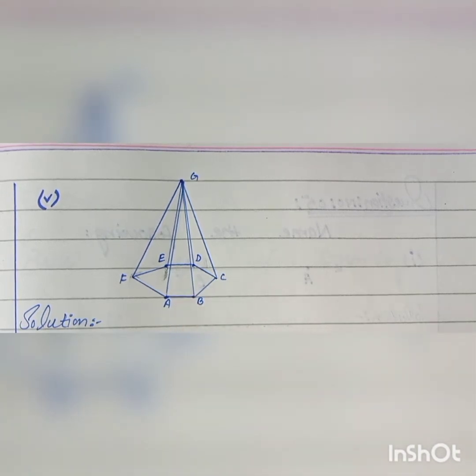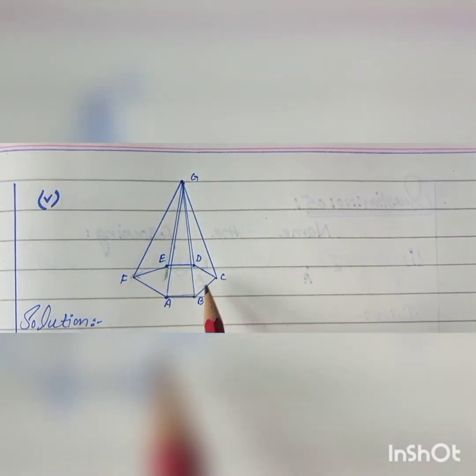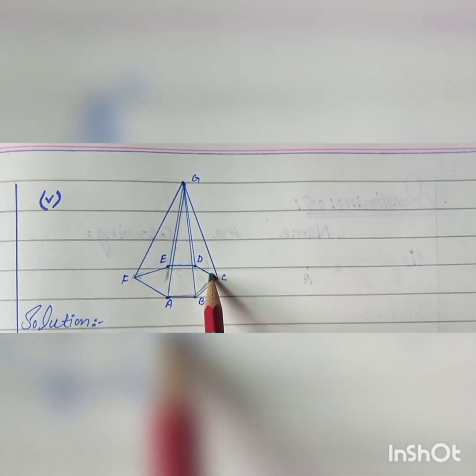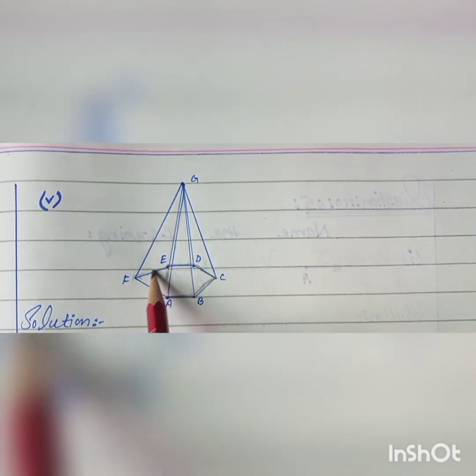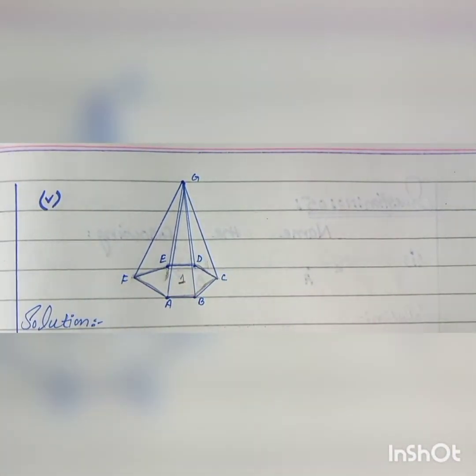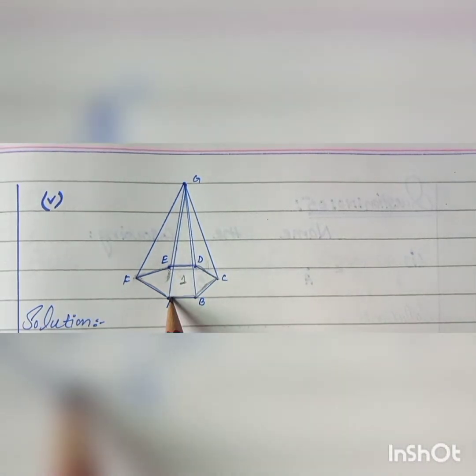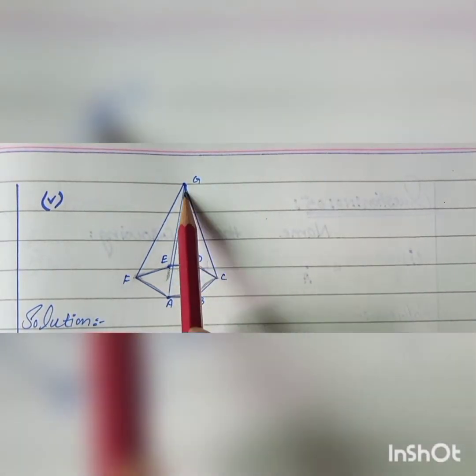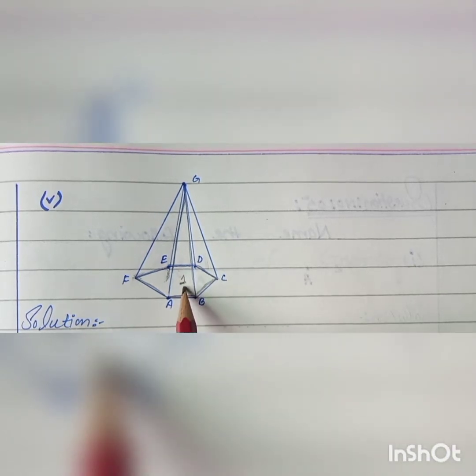So the first plane is A, B, C, D, E, F. This is the closed shape, so it is considered a plane. This is the first plane. The next plane is A, B, and G. This is the second plane.